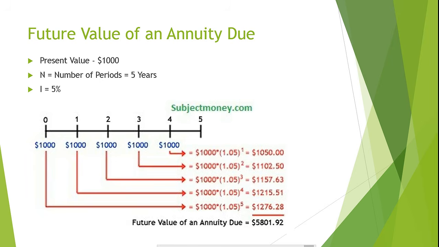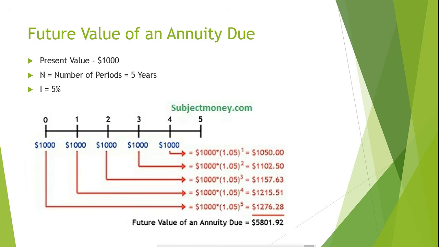So the future value will be 1,000 times 1.05 to the 5th power, giving us a future value of $1,276.28. The second payment will earn interest over 4 periods, so the future value will be 1,000 times 1.05 to the 4th power, giving us a future value of $1,215.51, and so on for each payment. We'll solve the future value of each cash flow individually and then sum them up to find the future value of our annuity due. The future value is $5,801.92.